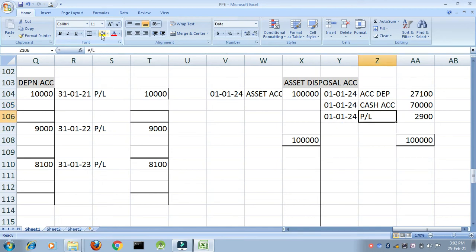What is the loss? 2,900. Losses are always debited, right? So what is the journal entry for sale? Cash account debit 70,000 to asset account.